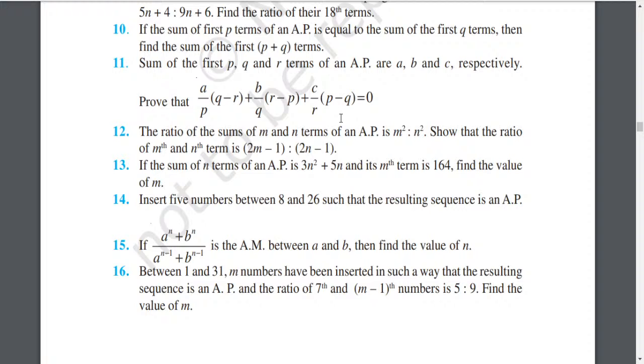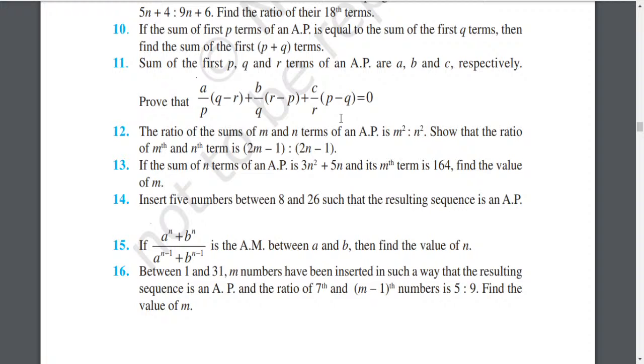Okay, no problem. Sp formula I will apply. Sn formula I hope you remember: Sn is n by 2 into (2a plus (n minus 1) into d). So this Sp will be p by 2 into (2 into capital A plus (p minus 1) into d). Let it be equation 1.